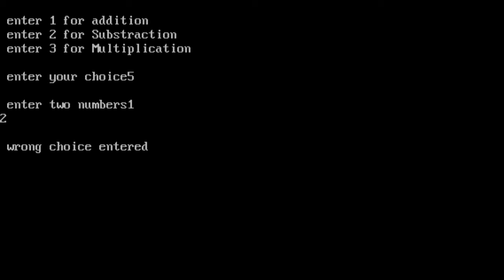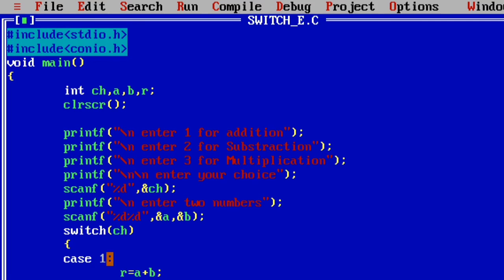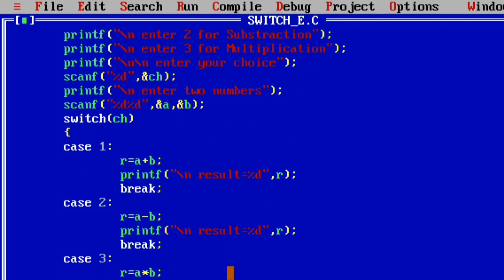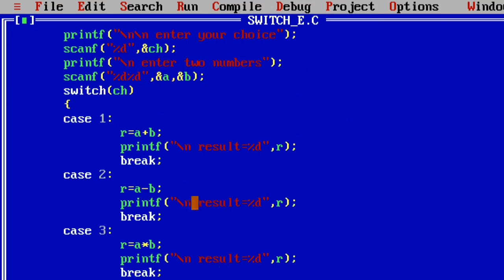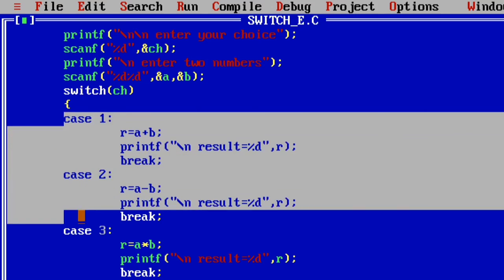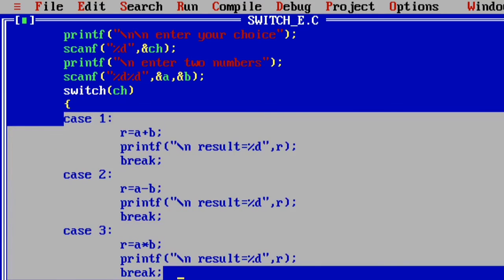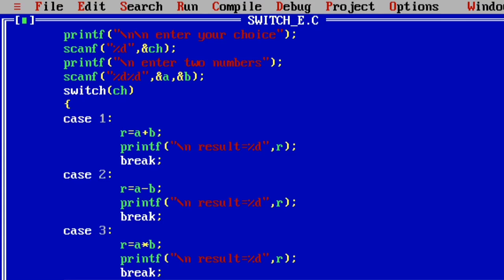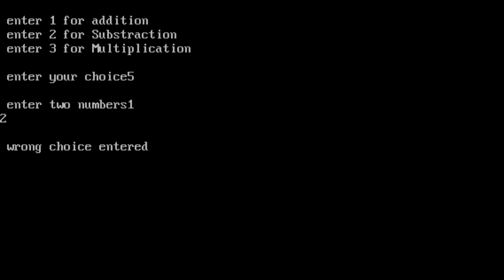But the user entered the choice as 5. The 5 is not equal to 1, not equal to 2, and not equal to 3. So no case is executed from this group of cases, and by default the default case is executed and gives the output: wrong choice entered.